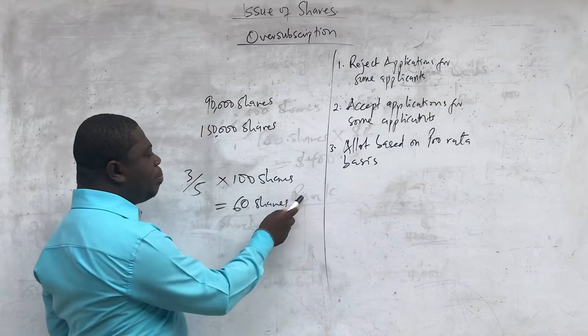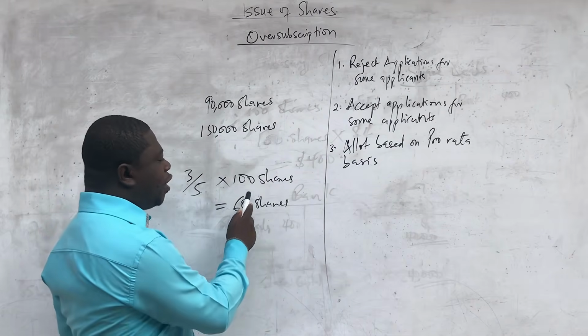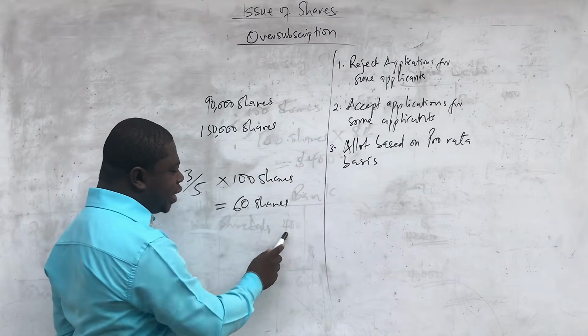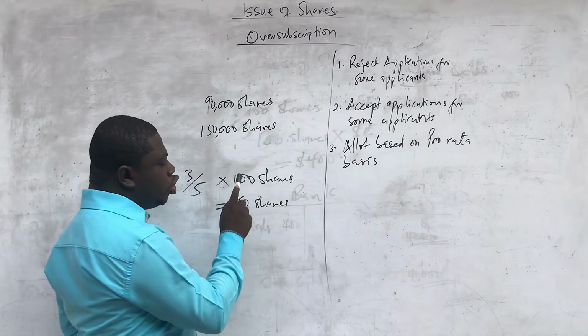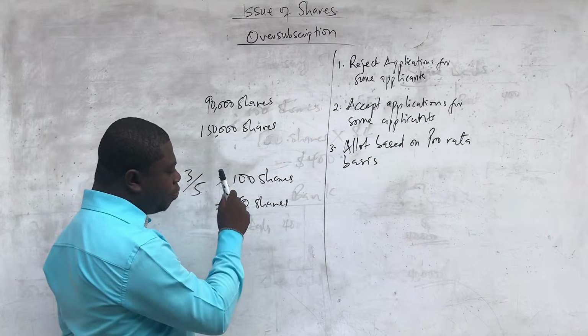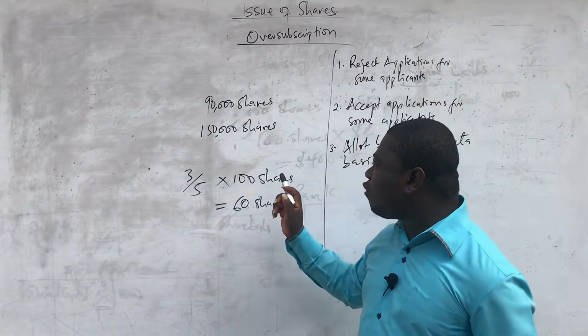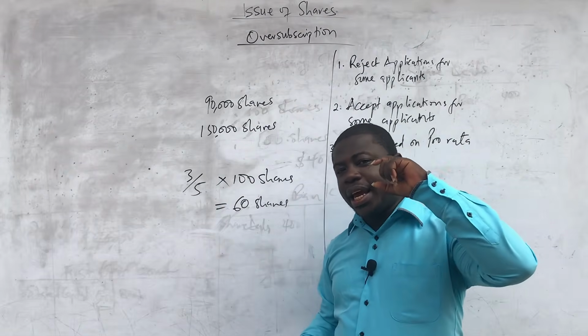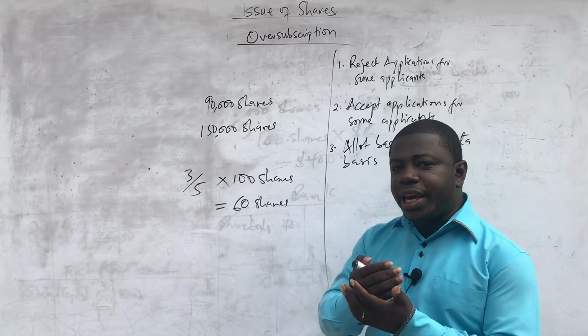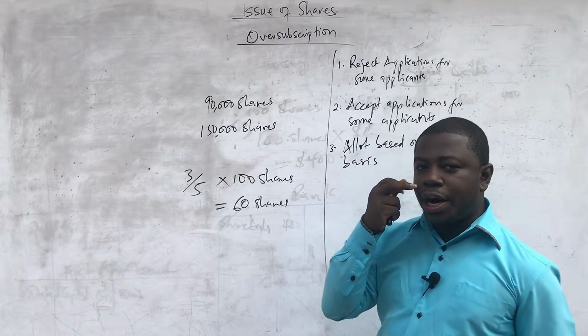So you have overpaid your application money. You applied for 100 shares, they have allotted 60 to you. So it means that you have overpaid. You should have paid for 60 on application. That is the meaning. So the extra 40 shares that they didn't allot to you, the application money that relates to that should be paid back to you.